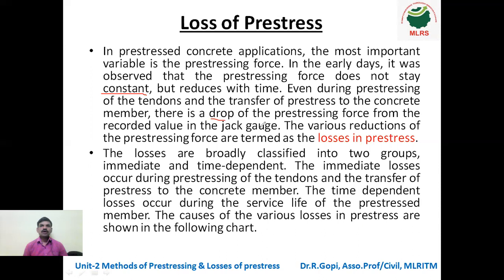Some of the losses will happen immediately after the prestressing force is applied. Some of the losses will be time dependent, that means at a later age. The various reductions of the prestressing force are termed as losses.